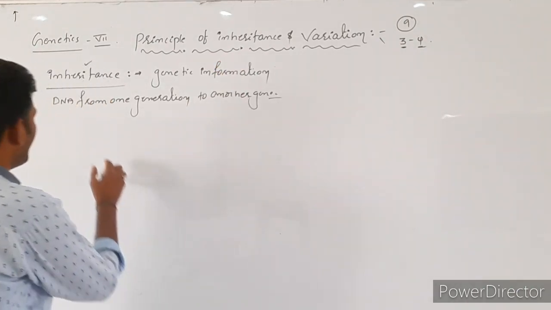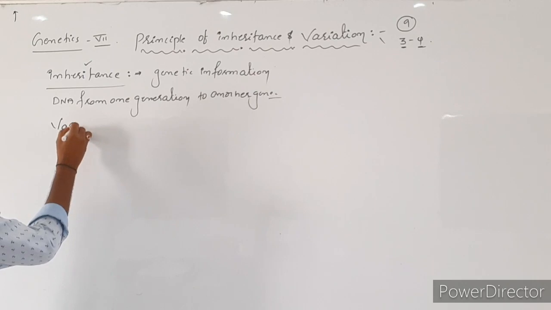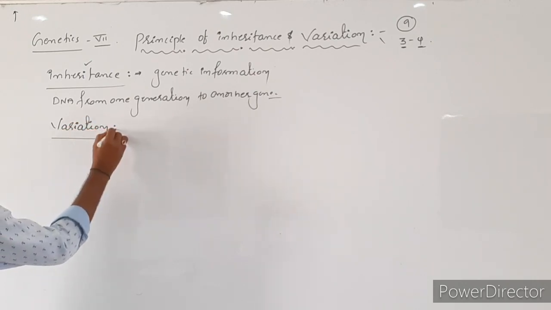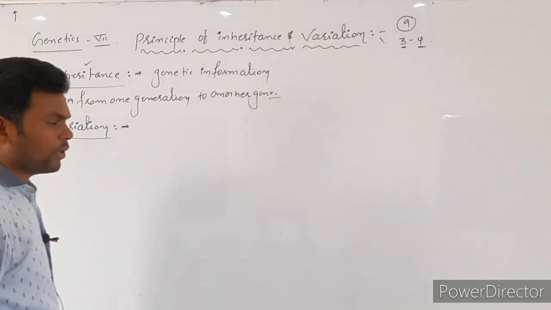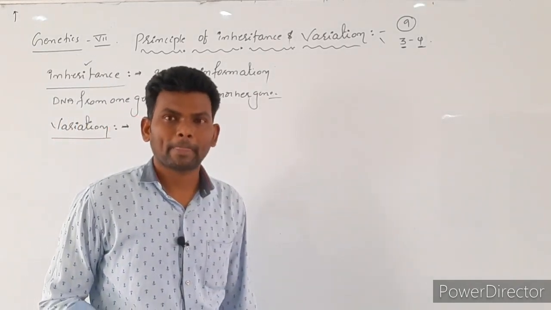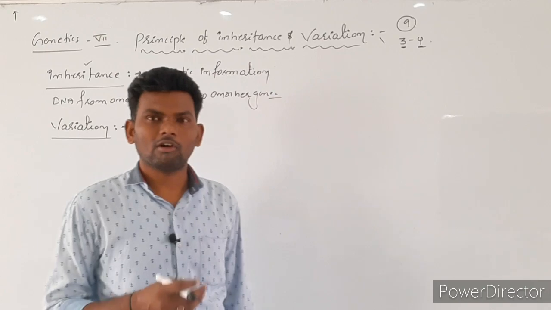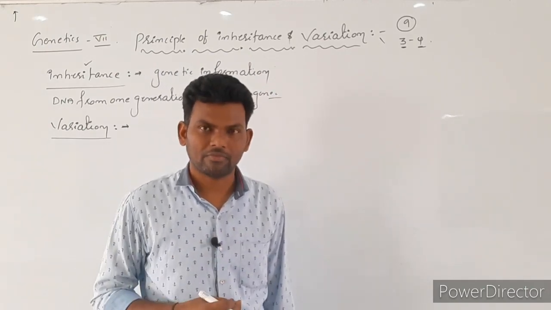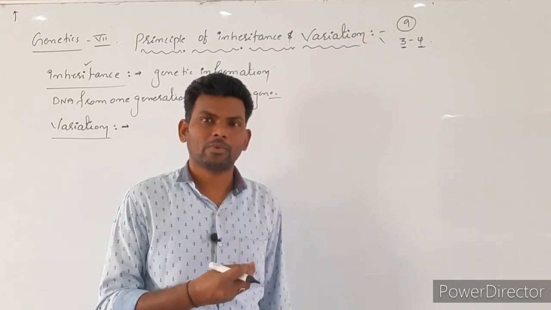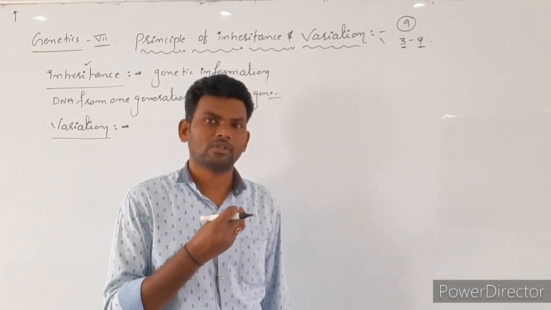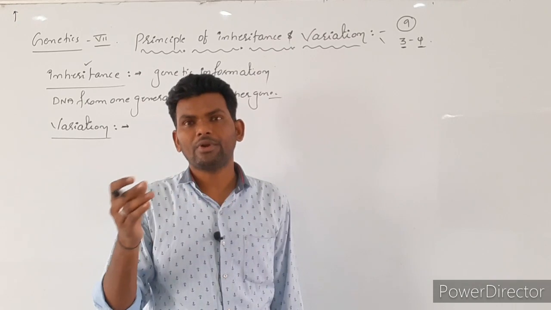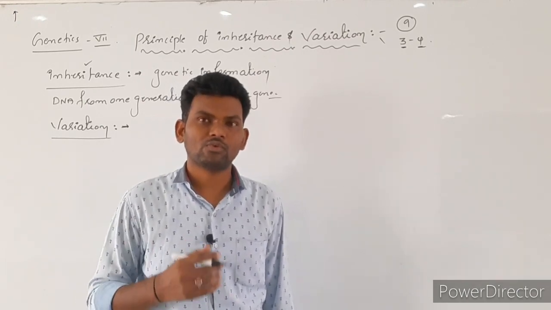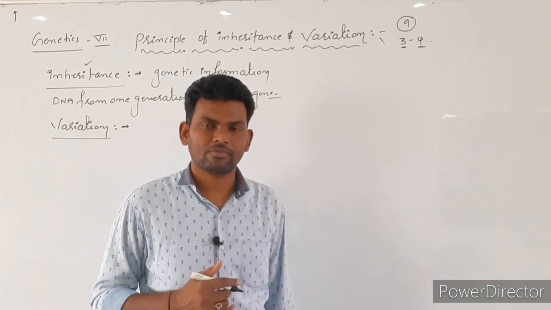Variations. What is meant by variations? Generally, organisms are formed by one of two reproductions, sexual reproduction or asexual reproduction. Species formed by sexual reproduction can show variations. Those formed by asexual reproduction do not form any variations. The reason we already discussed in the last classes.